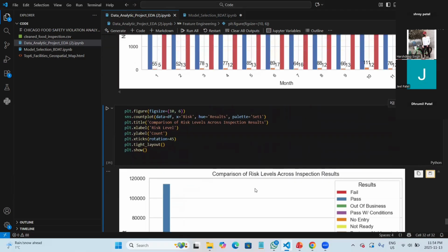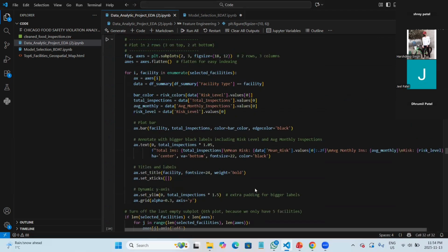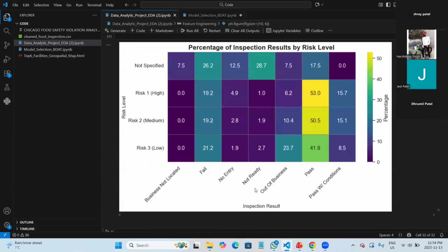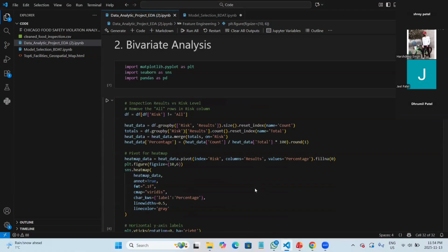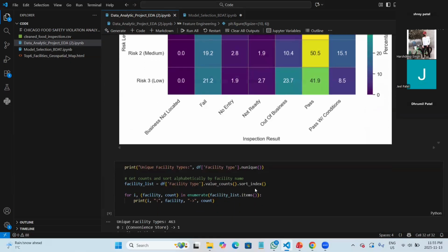After that, we moved to the bivariate analysis, in which we use two variables instead of one. We used the risk level and the inspection results. As you can see, we got the percentages of how many facilities failed, were not ready or out of business, or how many passed.